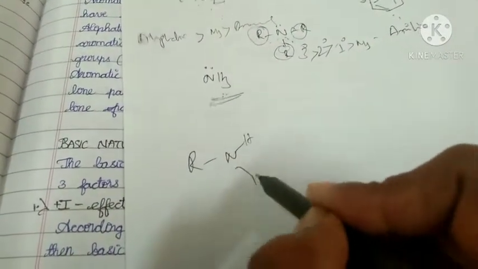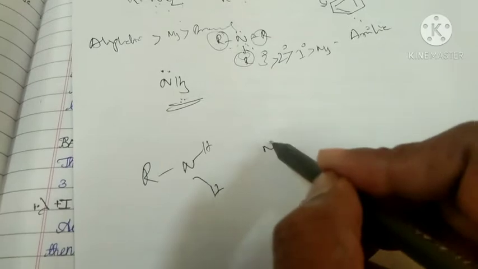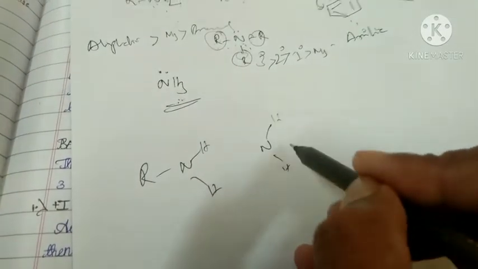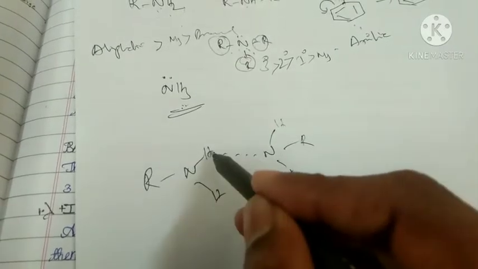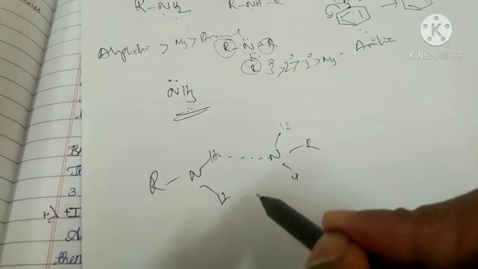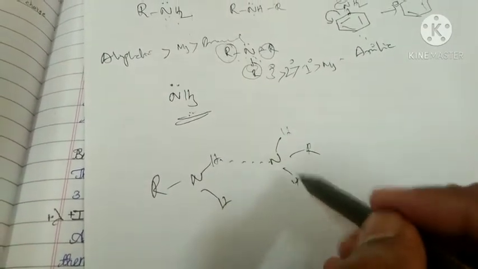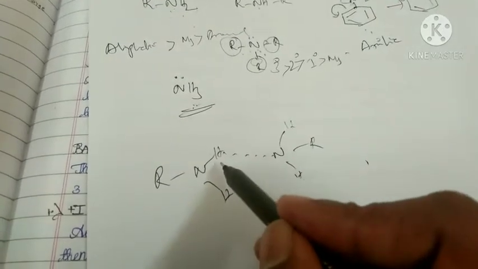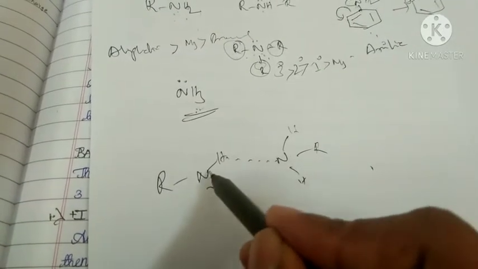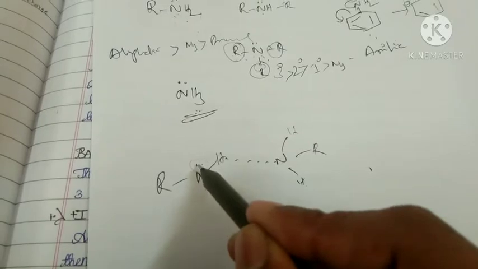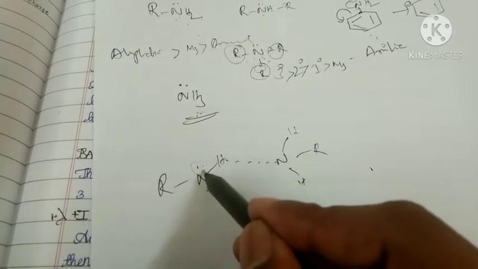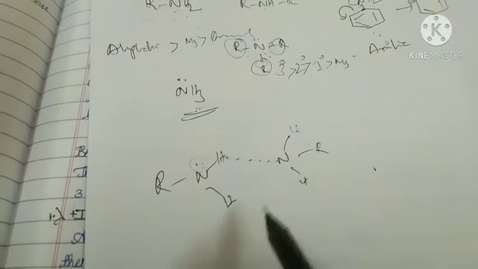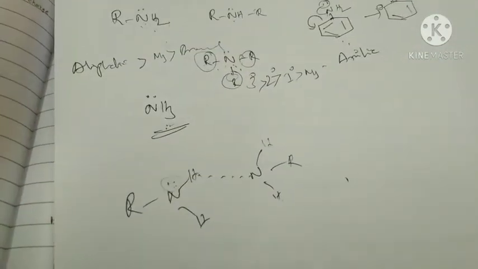See, when RNH2 forms hydrogen bond with other molecule, it looks like this. Then hydrogen bond is formed between this hydrogen and this hydrogen, and this hydrogen and another molecule. Then these molecules come close to each other, then these lone pair of electrons somehow free, then immediately this molecule donates these lone pair of electrons to other substance easily, then automatically basic nature increases.